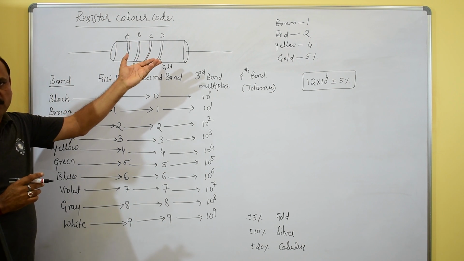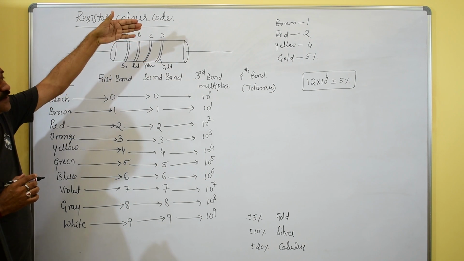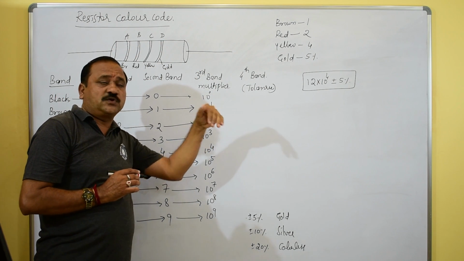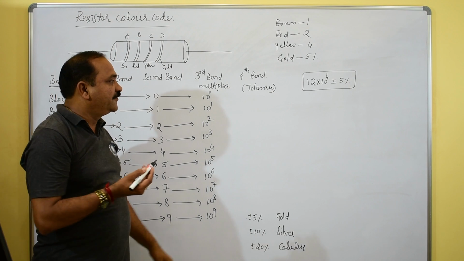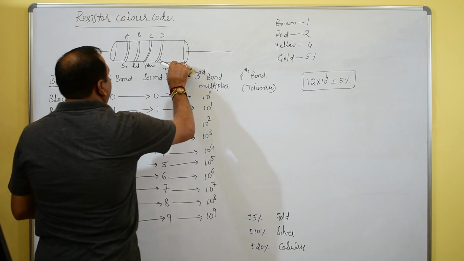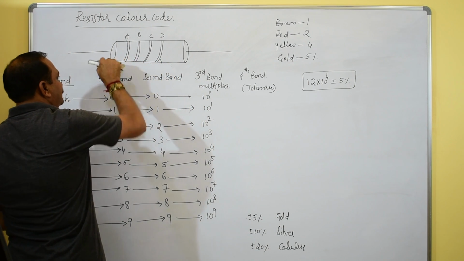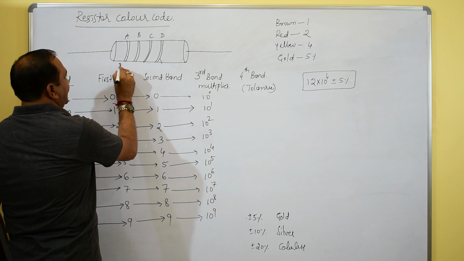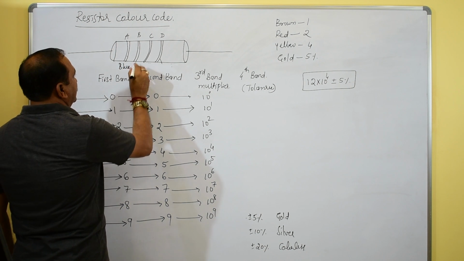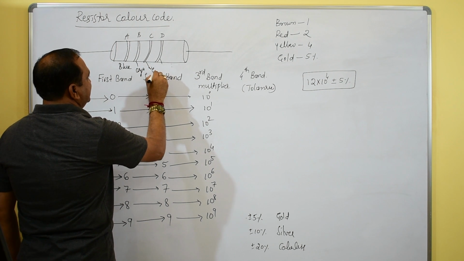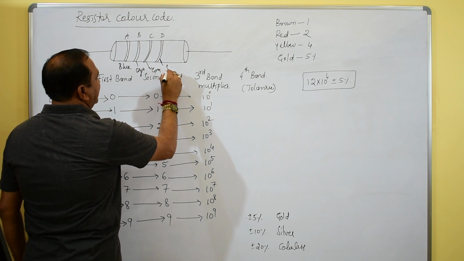Anyhow, we can write some different colors. For example, suppose this is a different value: the first is blue, then orange, then gray, and here it is silver.